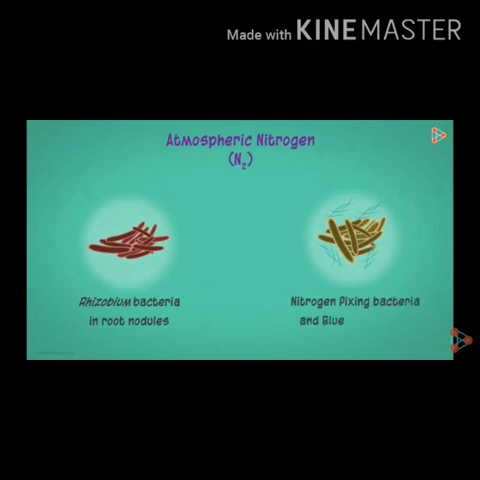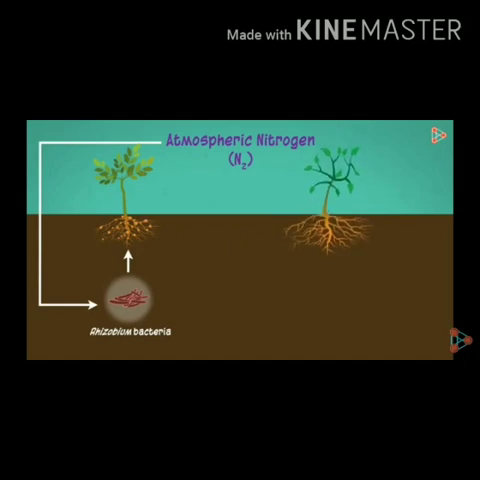So first we should know that atmospheric nitrogen is fixed in two ways. First is Rhizobium bacteria in root nodules, and second is nitrogen fixing bacteria and blue-green algae in the soil. The first type, that is the Rhizobium bacteria, is found in the roots of the leguminous plants. These root nodules are the homes for the nitrogen fixing bacteria called Rhizobium. So the roots are directly benefited by this bacteria. So that was about the benefit to leguminous plants.